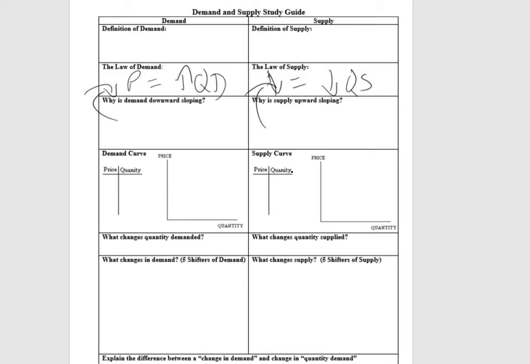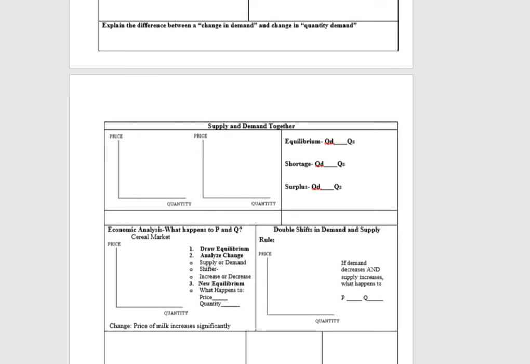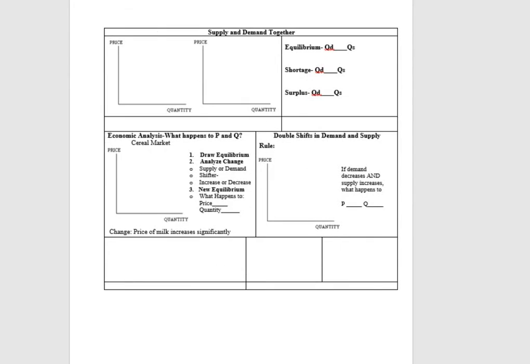Demand curve, you would just use an example there. Think about price and quantity, sketch your demand curve. What changes quantity demanded and what changes quantity supplied? That would be a change in price. What are the shifters? We should have all that in our notes. Explain the difference between change in demand and change in quantity demanded. That's just a shift versus a movement. Supply and demand together: we just did a lot of those examples, so you should be able to do that.